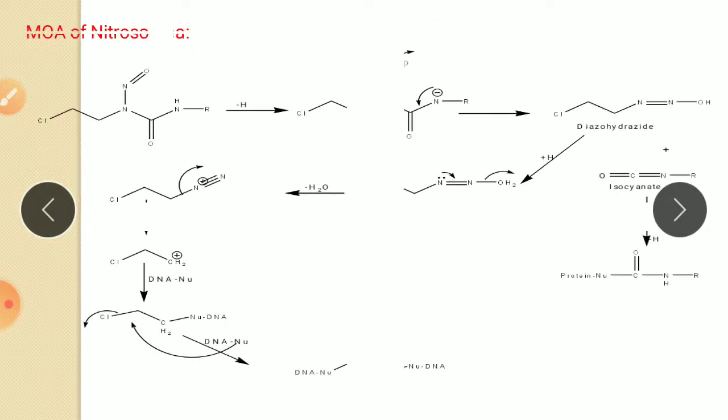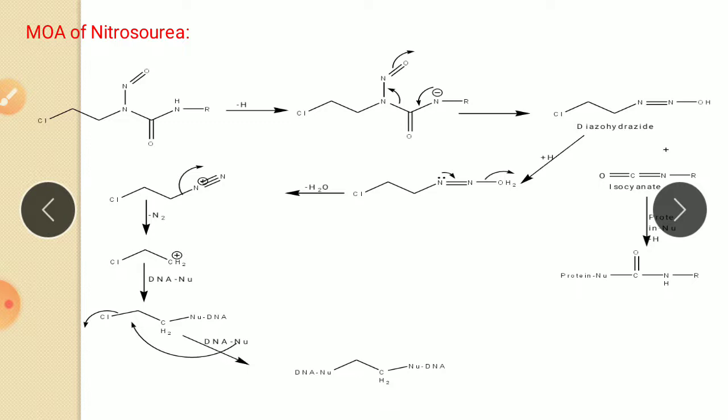Now the mechanism of action of this compound, nitrosourea. These compounds are reasonably stable at pH 4.5, but undergo both acid and base catalyzed decomposition at lower and higher pH respectively.